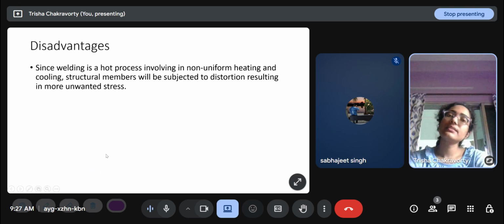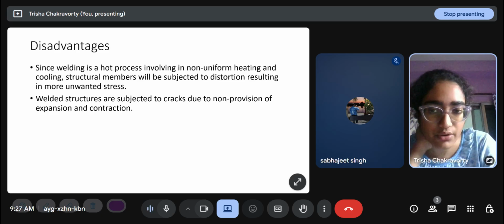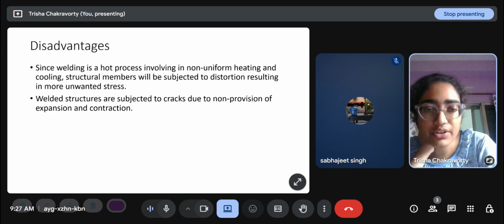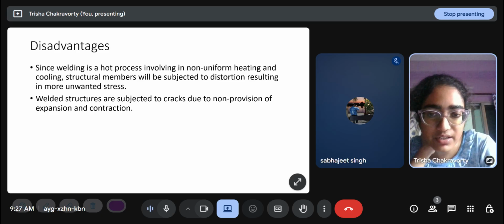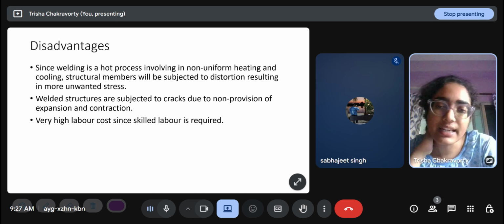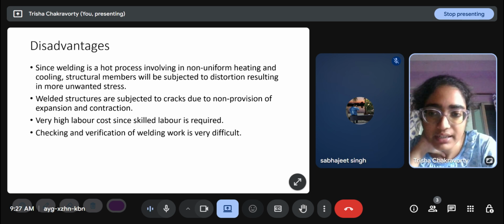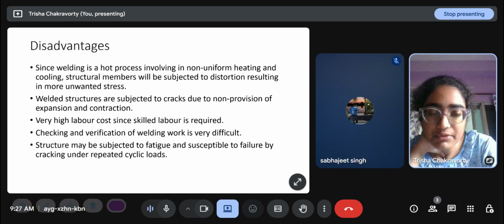But disadvantages: it is a more skilled process, so it has a chance of going wrong. Welded structures are subjected to cracks due to non-provision of expansion and contraction. Very high labor cost since skilled labor is required. Checking and verification of welding work is very difficult. Structure may be subjected to fatigue and susceptible to failure by cracking under repeated cyclic loads.